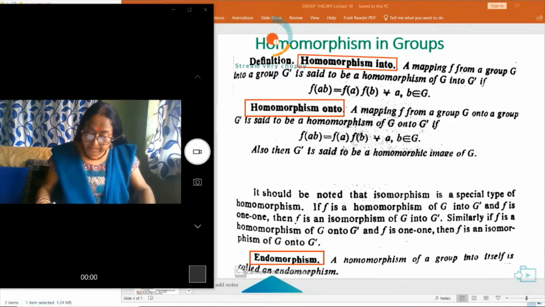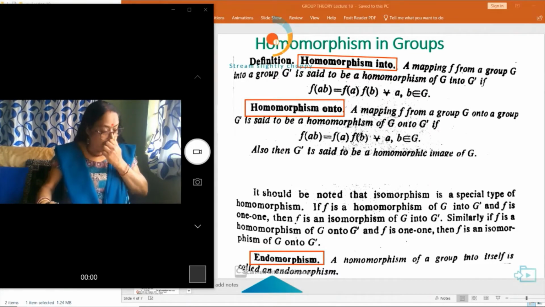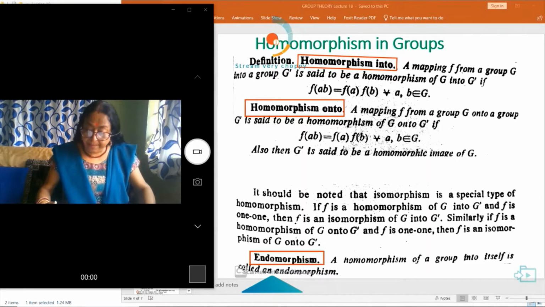Homomorphism into and homomorphism onto both are possible. If the mapping f from G to G dash is into, then we say homomorphism into. If the mapping f from G to G dash is onto, then we say homomorphism onto.